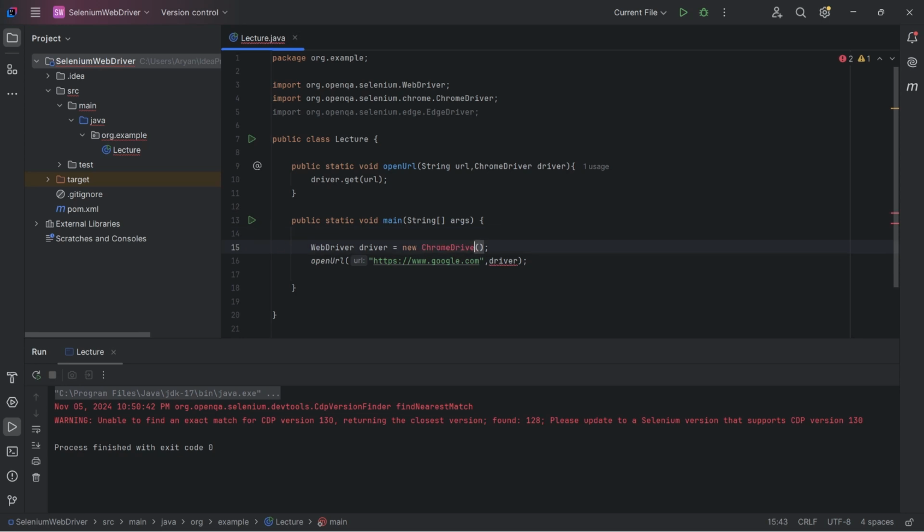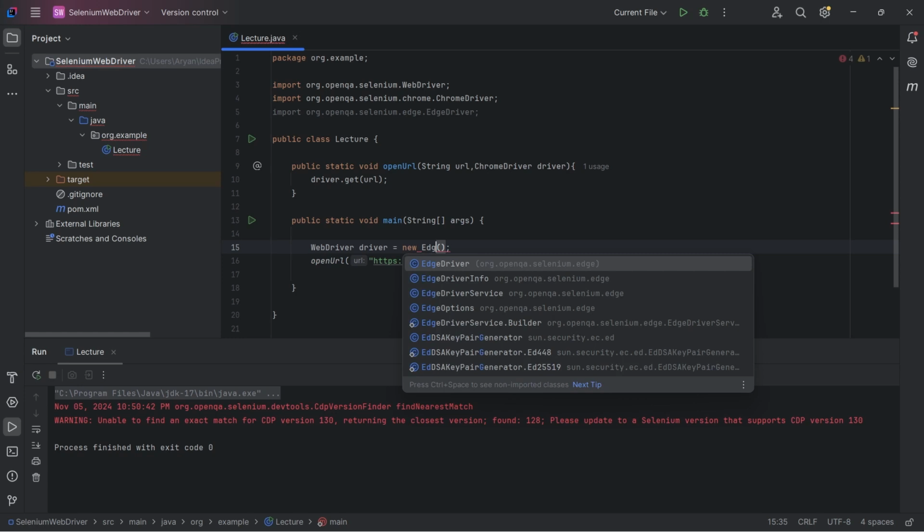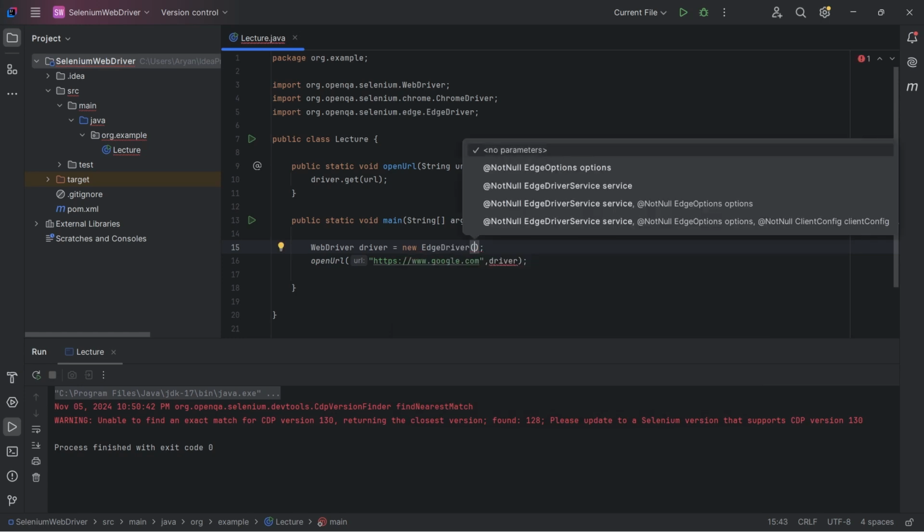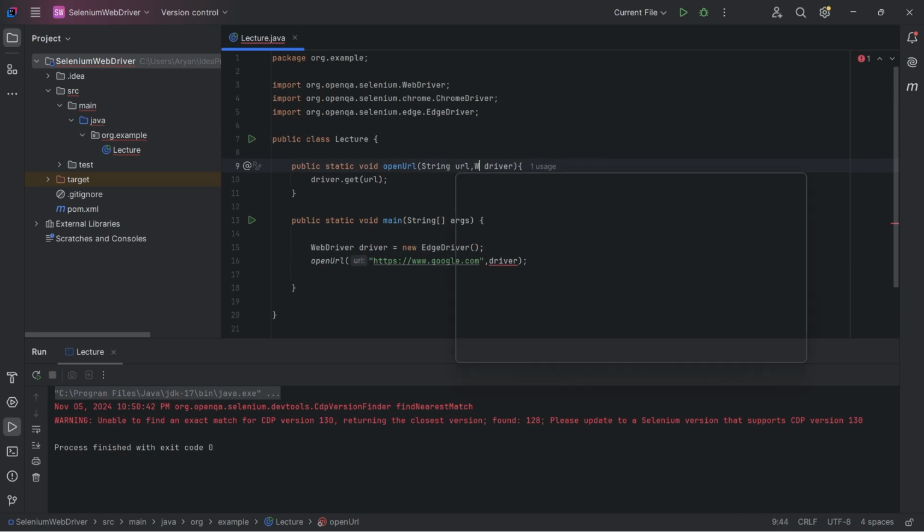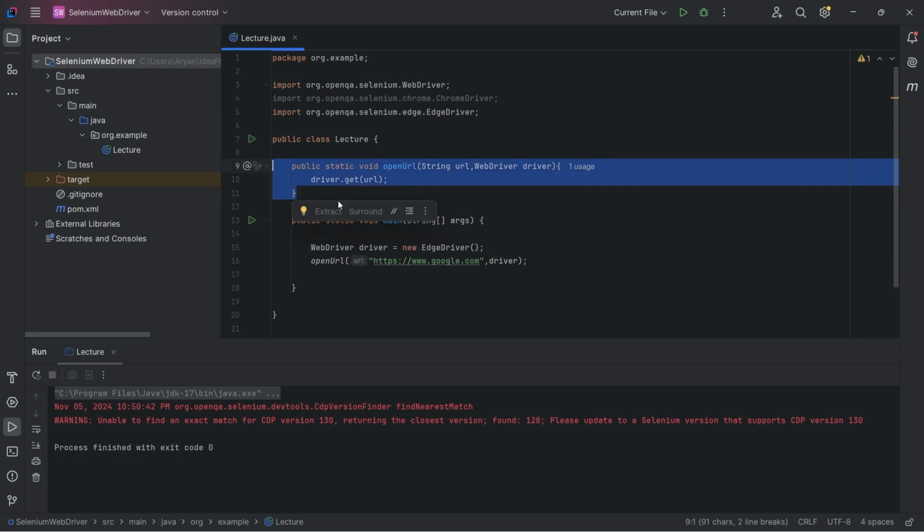So what power will it give me? I can create any driver and it will not throw an error. Instead of making it very rigid by using the exact driver reference variable type, I will simply use this WebDriver reference variable. See, now this code is generic, right?